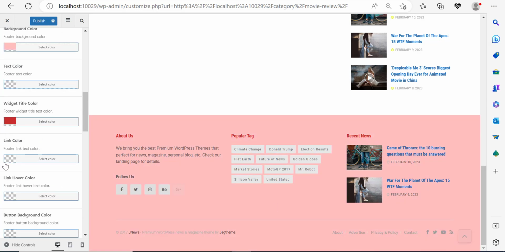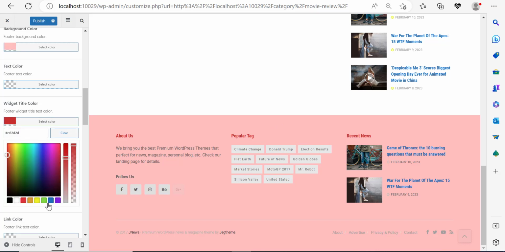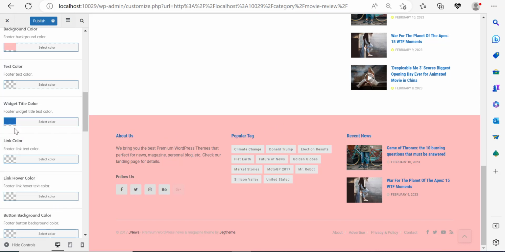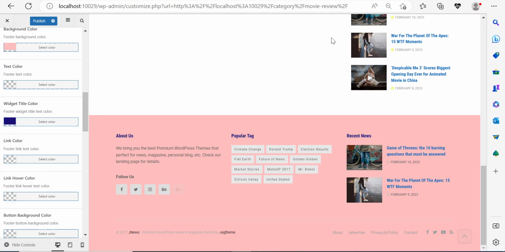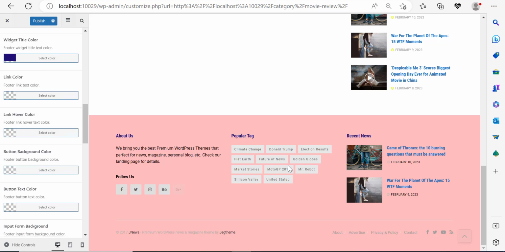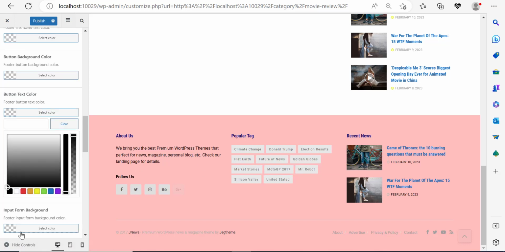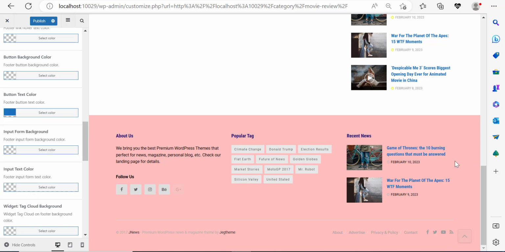And if I scroll down over here, link hover color, widget title color. Now I can change the widget title instead of red to maybe blue, like this, or dark blue, like this. Now the text color over here is set to black. I can click to force it to be darker, like this. Now link color, link hover color, button background color. Now the button background color is set for this grayish color. And the button text color, I'm going to set it up to be kind of bluish, like this.